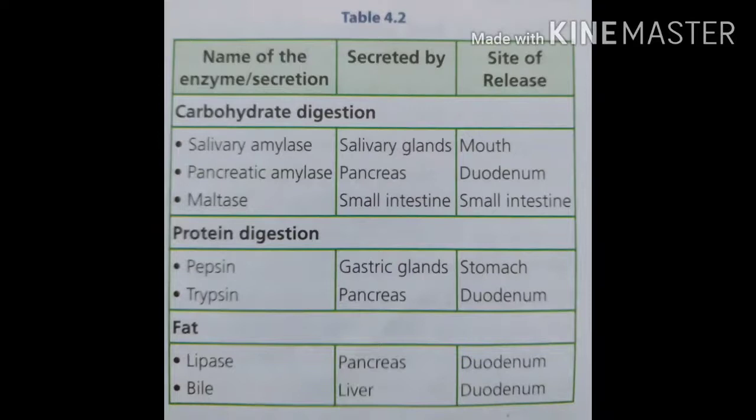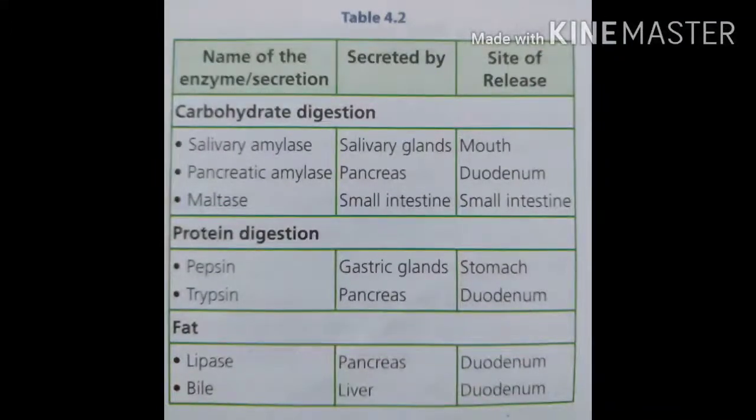About protein digestion, pepsin and trypsin are needed. Pepsin is secreted by the gastric glands present in the stomach, and trypsin is secreted by the pancreas, and its site is the duodenum. Then about fat digestion, lipase and bile are needed. Lipase is secreted by the pancreas and its site is the duodenum, and bile is secreted by the liver and the site of release is the duodenum.